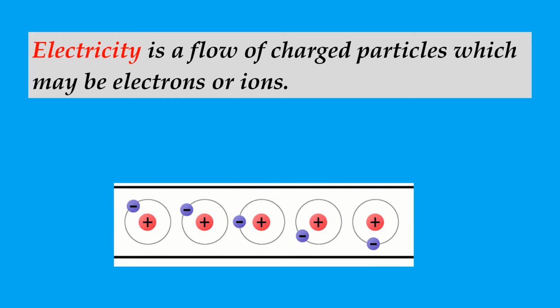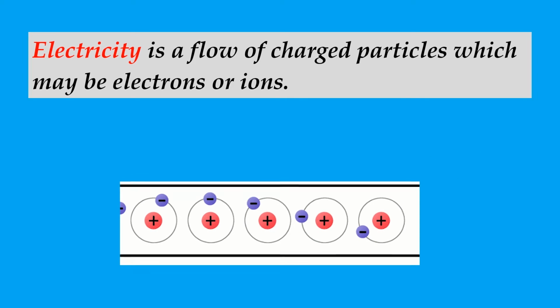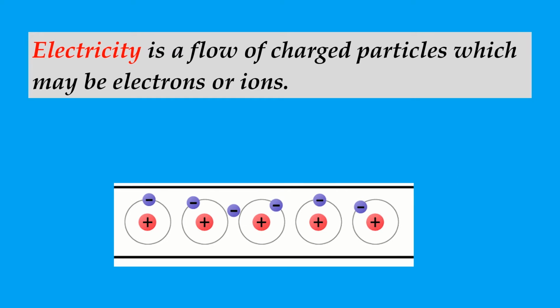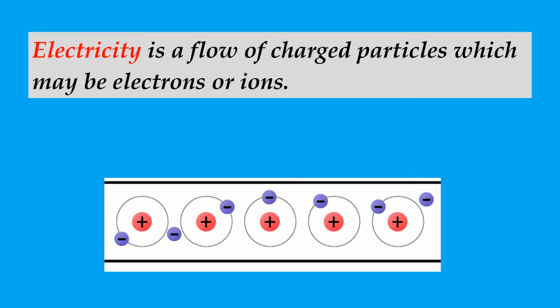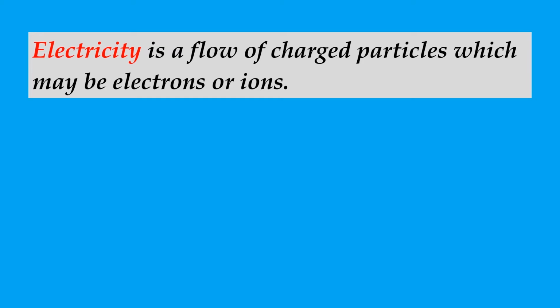The moment those charged particles flow from one place to another, then we are having electricity. So all the time when you hear people saying electricity has gone off, simply it means that there is no more flow of electrons. The flow of charge is cut off. Therefore, that is why in most cases you have a power shutdown, or a blackout, or a load shed, like many of you call it.